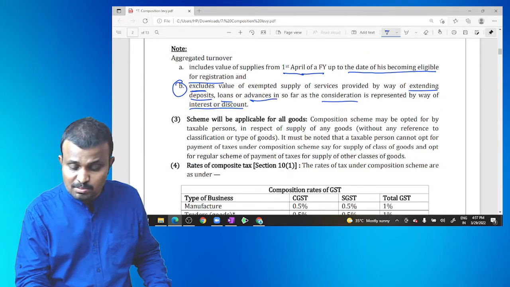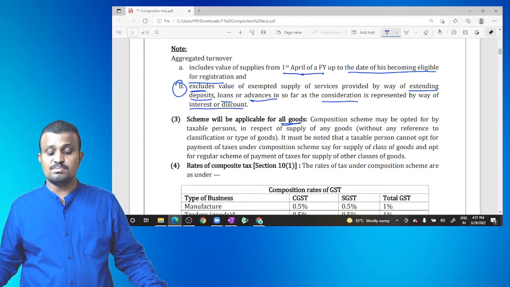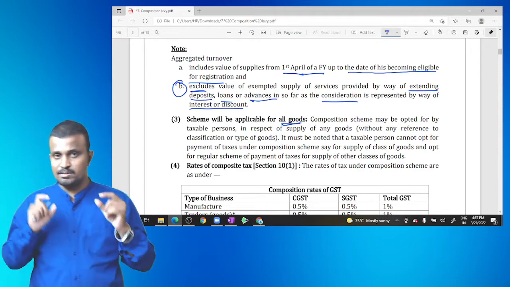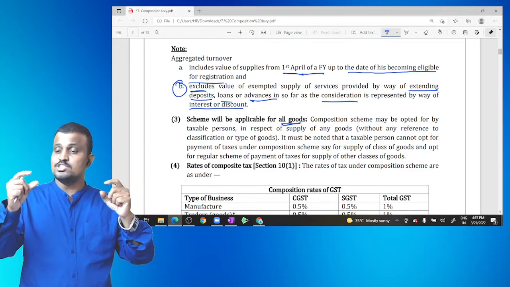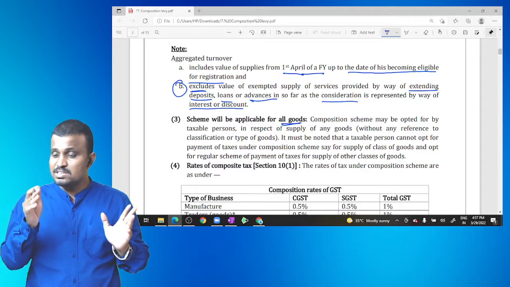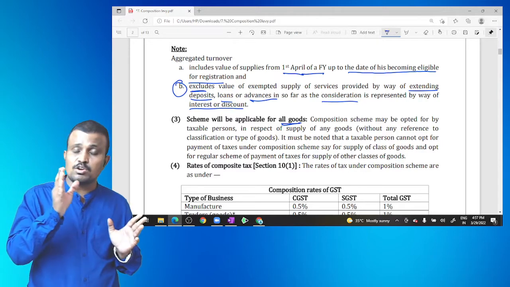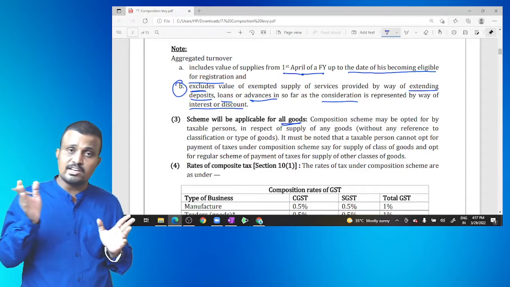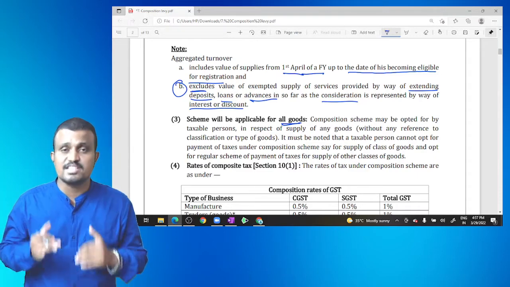And the scheme will be applicable for all goods. For example, if the party is involved in supply of two goods, product A and product B, and wants to opt for the regular scheme for product A and the composition scheme for product B, is it possible? No, that is not possible. If the person opts for the composition scheme for one product, it applies automatically to all products and all premises registered under the same PAN.